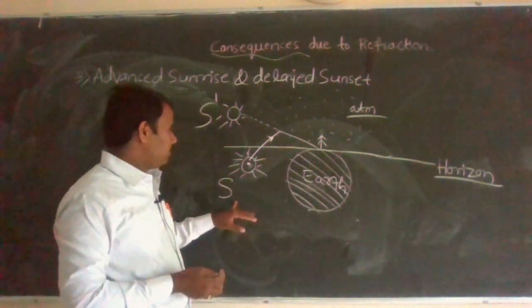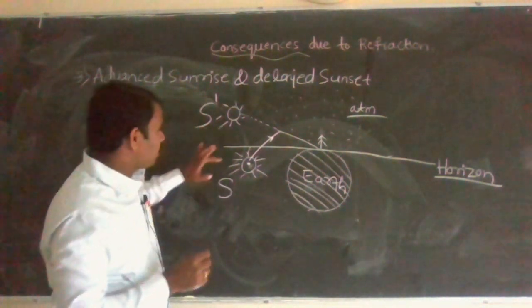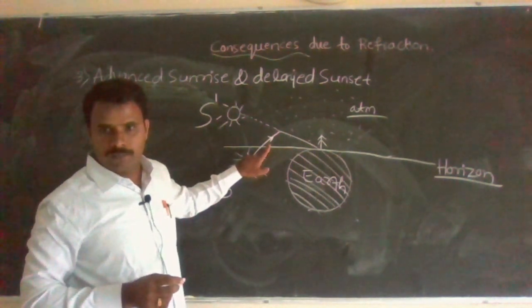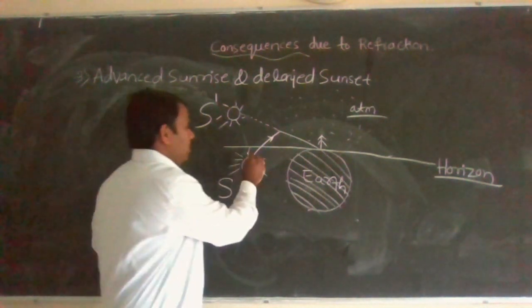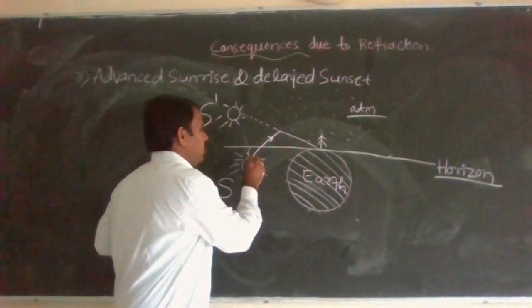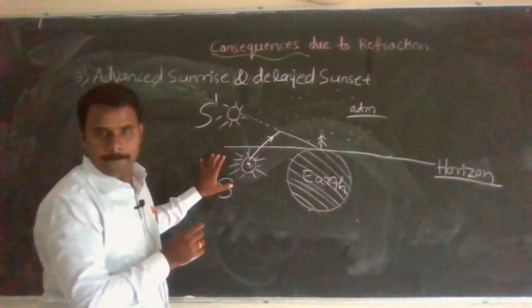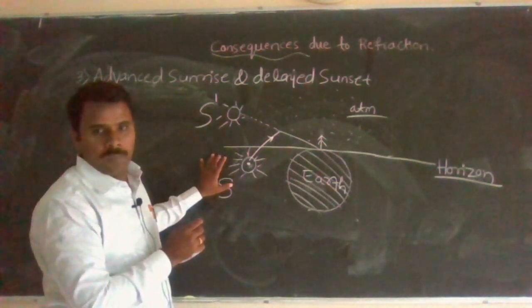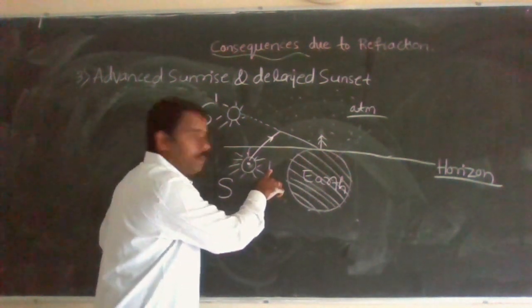When the sun is at this position, it still has not crossed the horizon. Okay, so the ray of light travels through completely vacuum, which means it is a rarer medium.